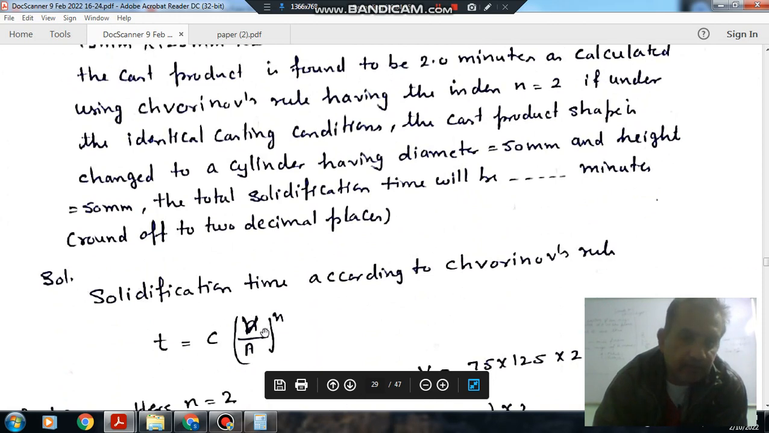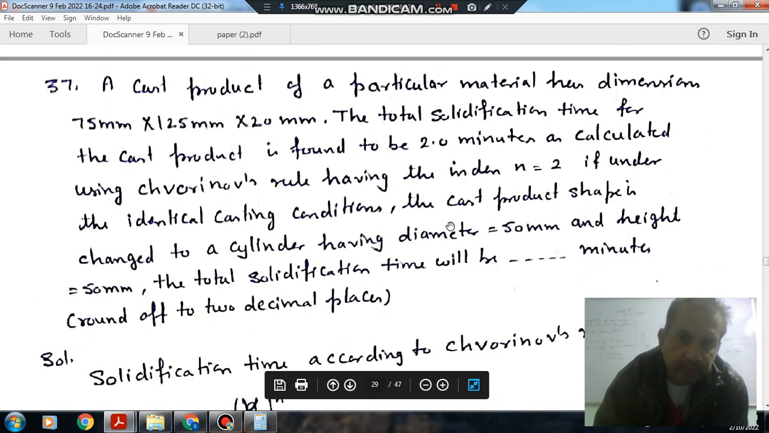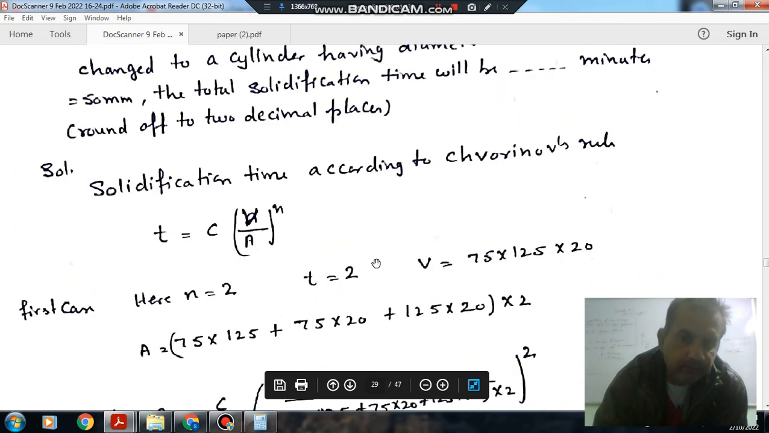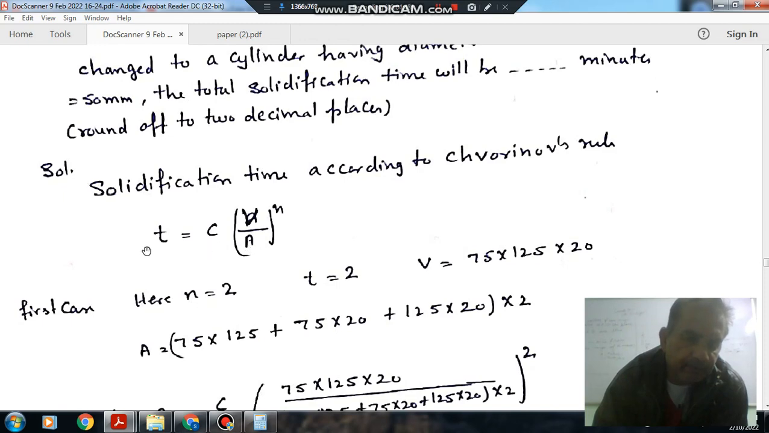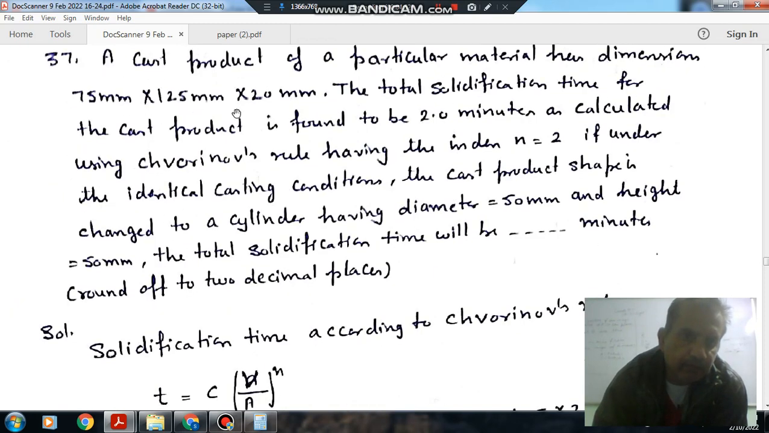The solidification time is given by this formula according to Chvorinov's rule: T is equal to C (V by A) raised to n, and n here is given as 2. V is the volume, A is the surface area, and T is the time. The volume of the casting is 75 into 125 into 20.